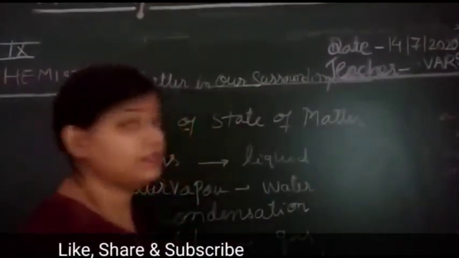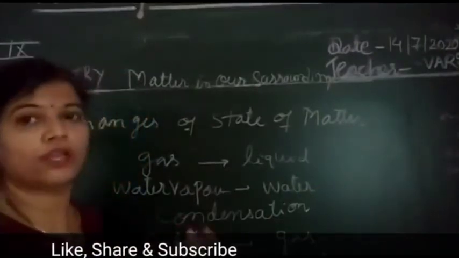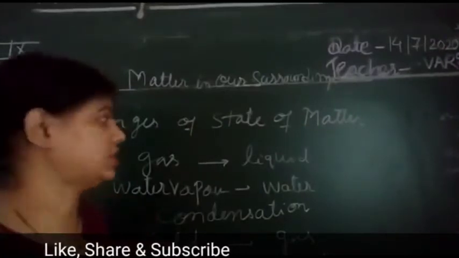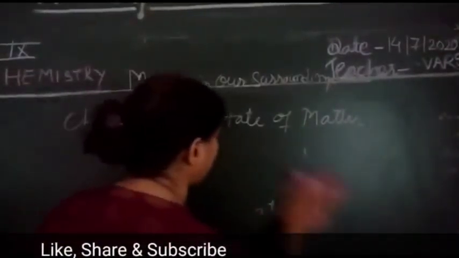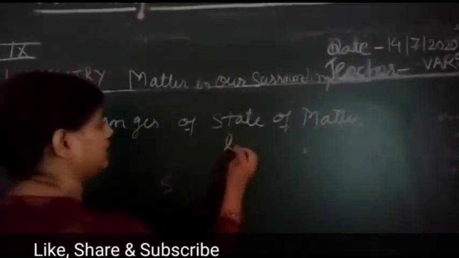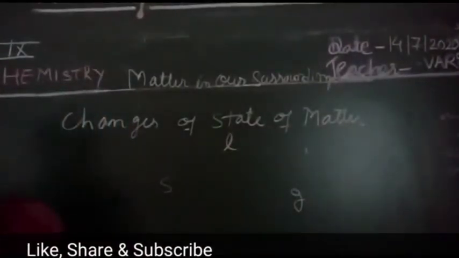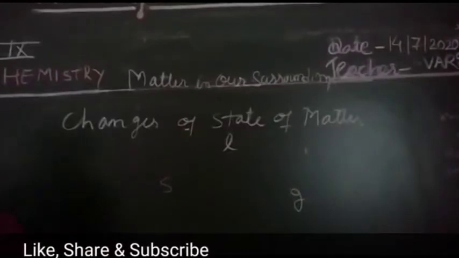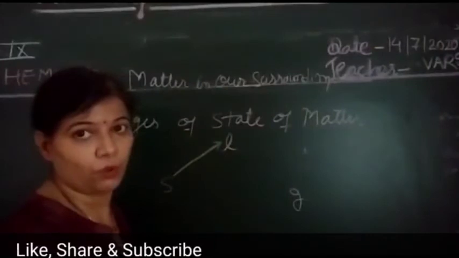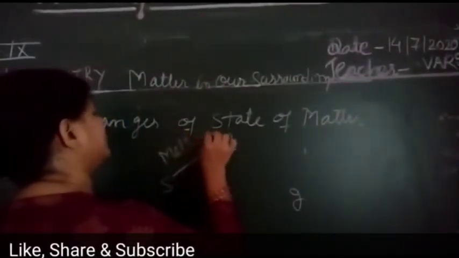So you got what is sublimation? Sublimation is the conversion of solid to gaseous state. Clear? So if I write here, for example, solid, liquid and gas, and if I want to make a diagram over here, when solid gets converted to liquid, what do we term the process? That is said to be melting.